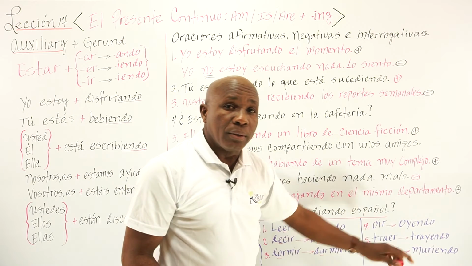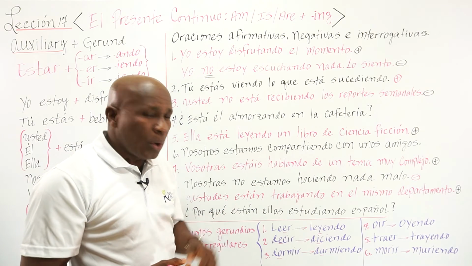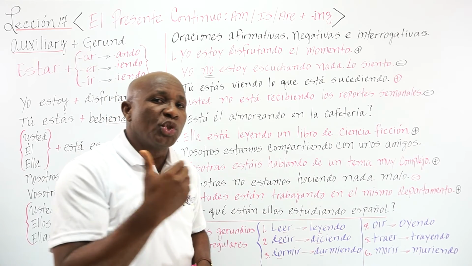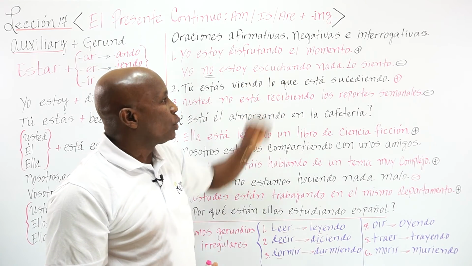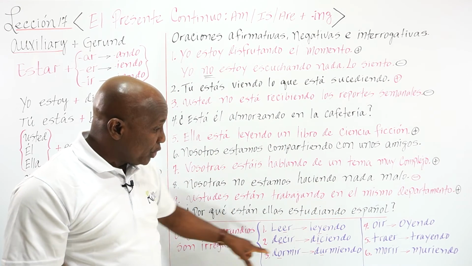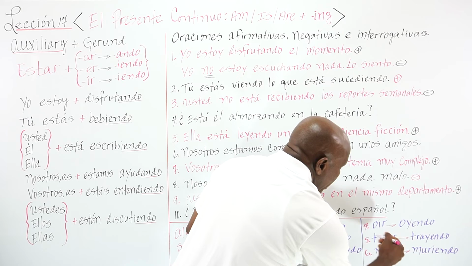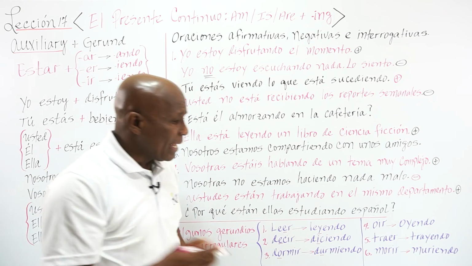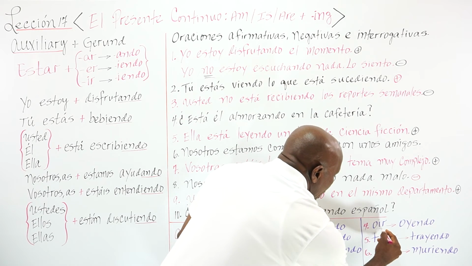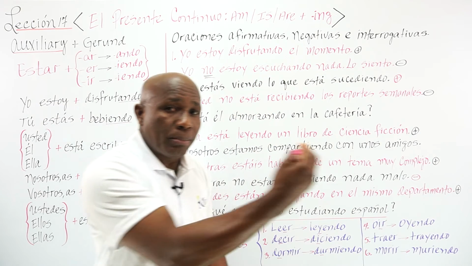Now, oír, which is listen or hear, all right? Well, this is oír right here, because listen is escuchando, like in here, right? So what do we do? We drop the I and add a Y. Oyendo, eliminating the IR, of course, and adding Y and then endo. Oyendo, hearing, all right? And traer, which means bring.